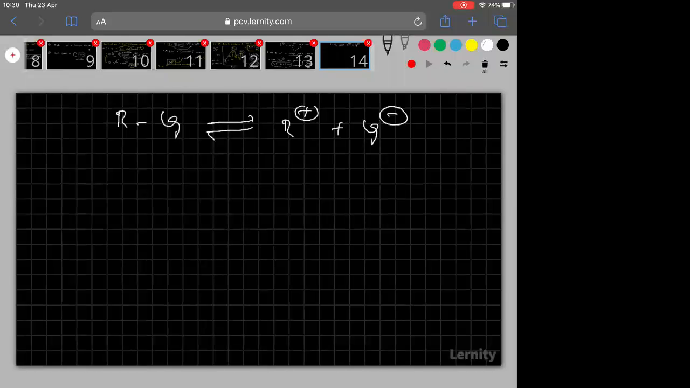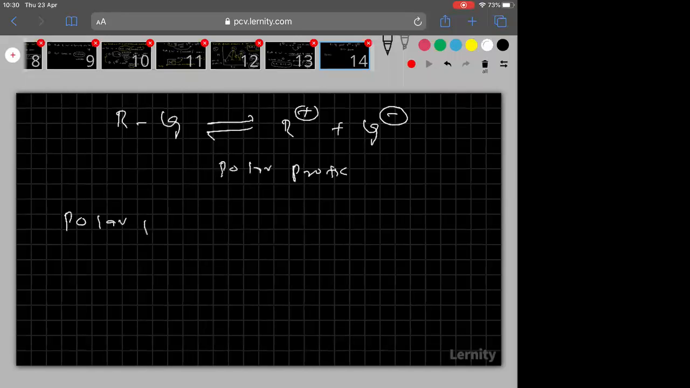This is called ionization. Which solvents will do ionization? Polar protic solvents will do ionization. Polar protic only will do ionization. Polar aprotic never do the ionization. So which solvents will favor SN1 mechanism? Polar protic. So here I am writing.